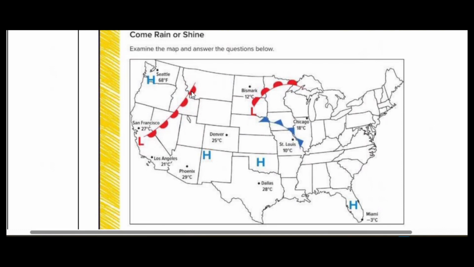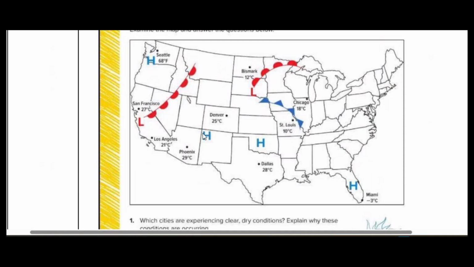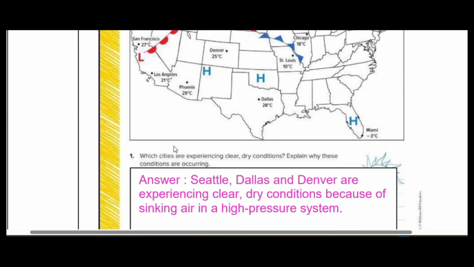So you see here, this is the boundary between the warm air front and the cold air front. This is the warm air front and this is the cold air front. The blue is the cold, the red is the warm. And you can see the H. H is a high pressure system and L is a low pressure system.